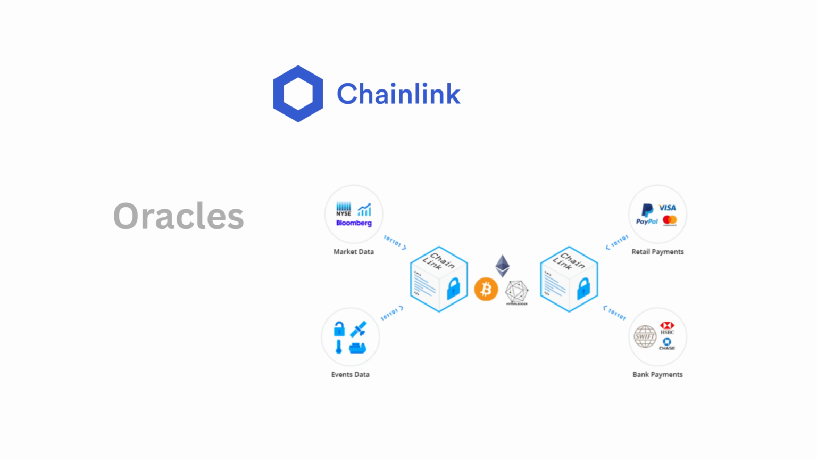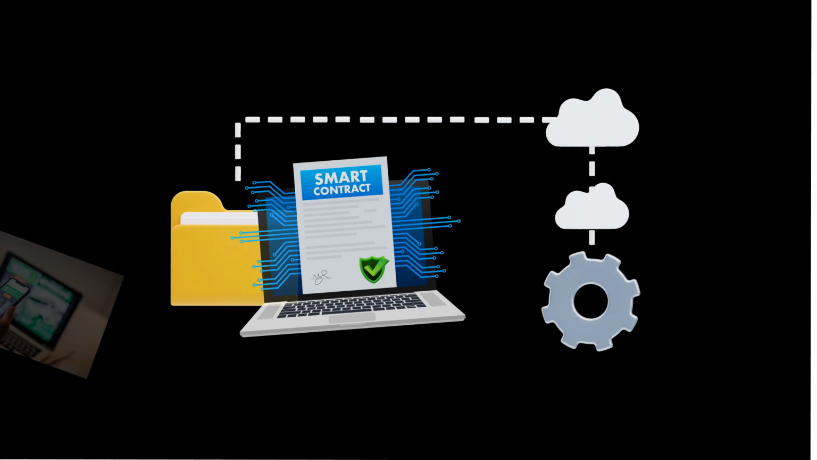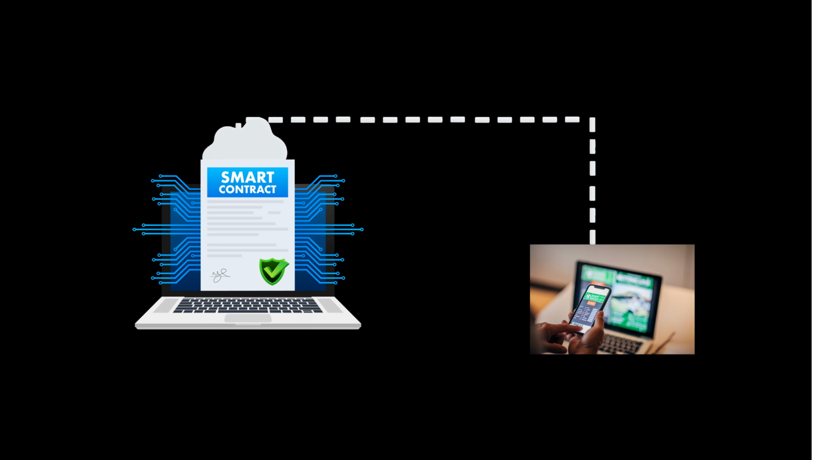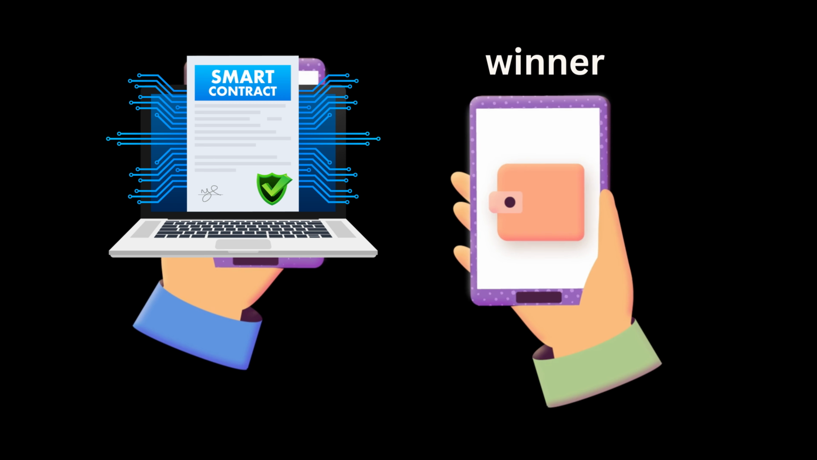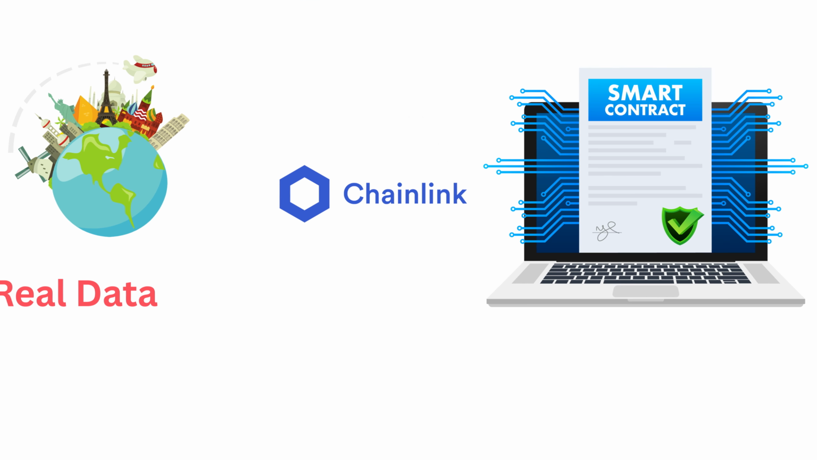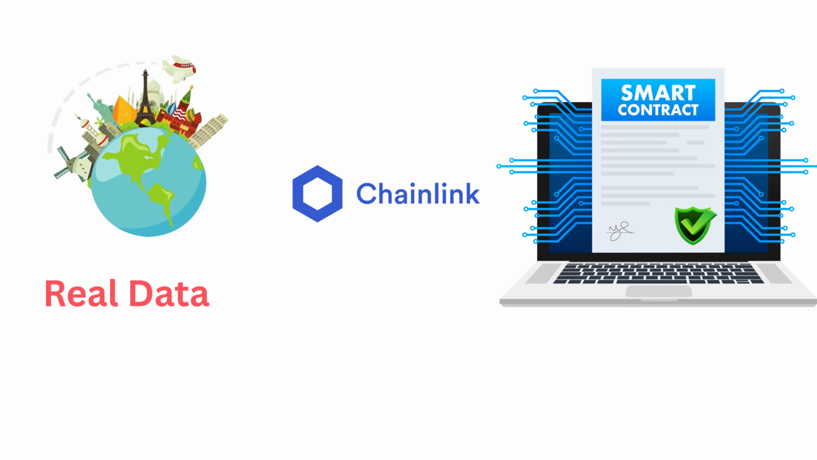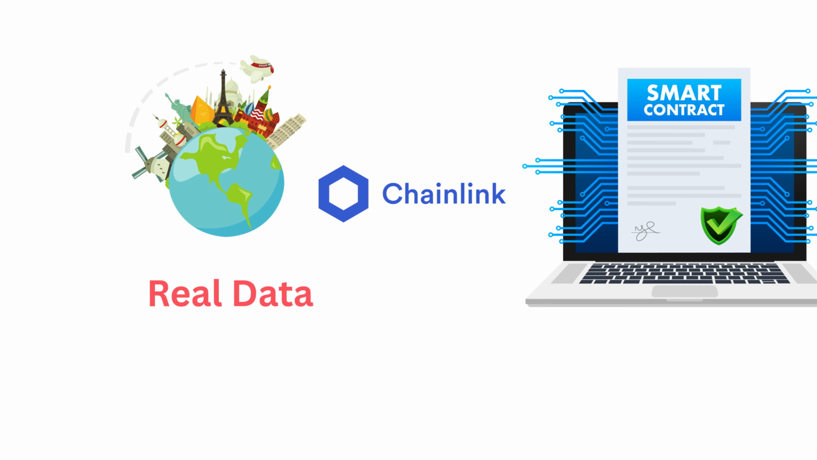That's where Chainlink comes in. Chainlink uses oracles, like trusted messengers, that pull the real game result from official sports websites and send it to the smart contract. If Team A wins, the smart contract sees the result and automatically sends $50 to the winner. No arguing, no cheating, no delays. So Chainlink brings real-world data onto the blockchain, makes smart contracts actually useful, and removes the need for trust between people.